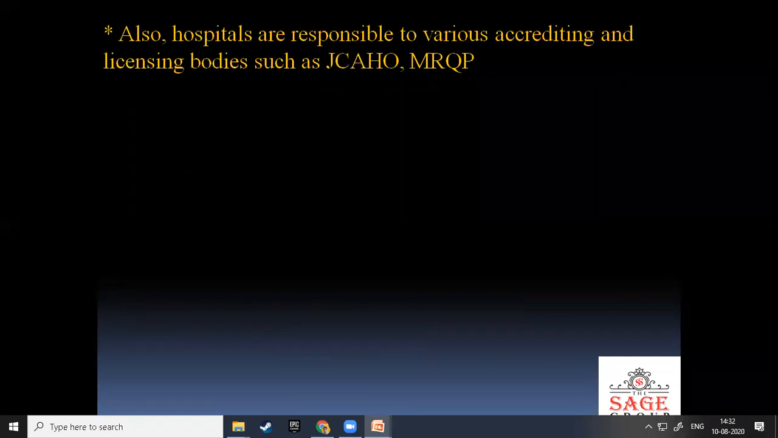Now, hospitals are also responsible to various accrediting and licensing bodies. These are licensing authorities which allow the hospital to run, such as JCAHO and MRQP. You can go through these abbreviations, but I can mention some local authorities like the municipal corporation, which gives the license to run the hospital.